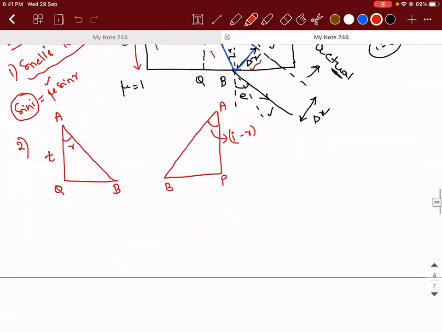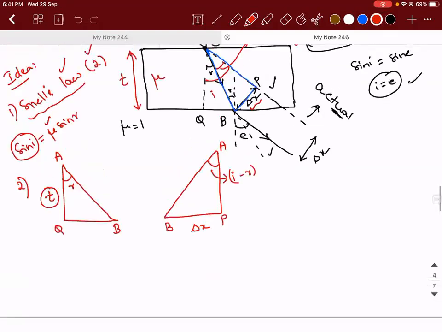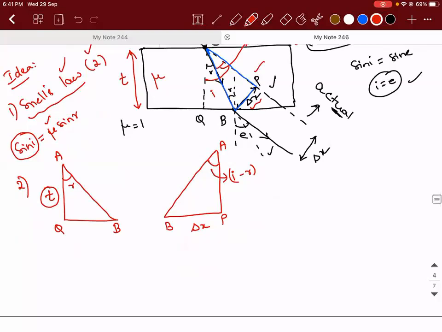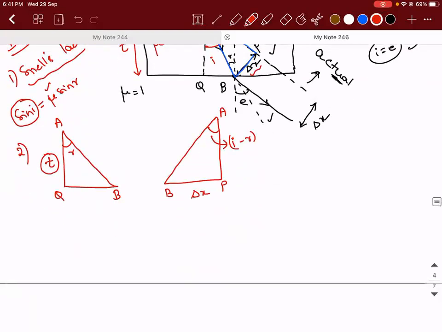Okay. So what we will do is, here I have t involved and BP is delta x, right? Now I will try to think of the trigonometric ratio in such a way where one of the known parameters is involved and AB is involved so that AB gets cancelled out. So from the first triangle, can I write cos r is equal to t divided by AB?